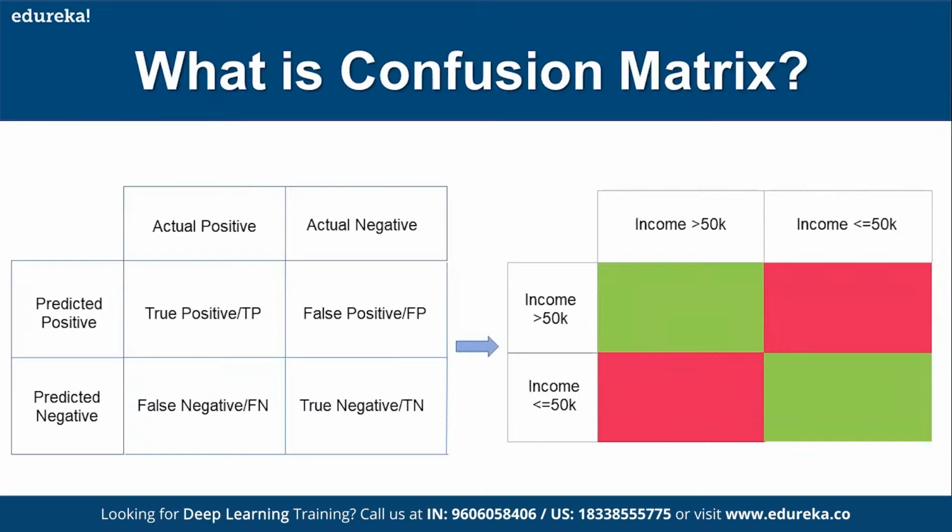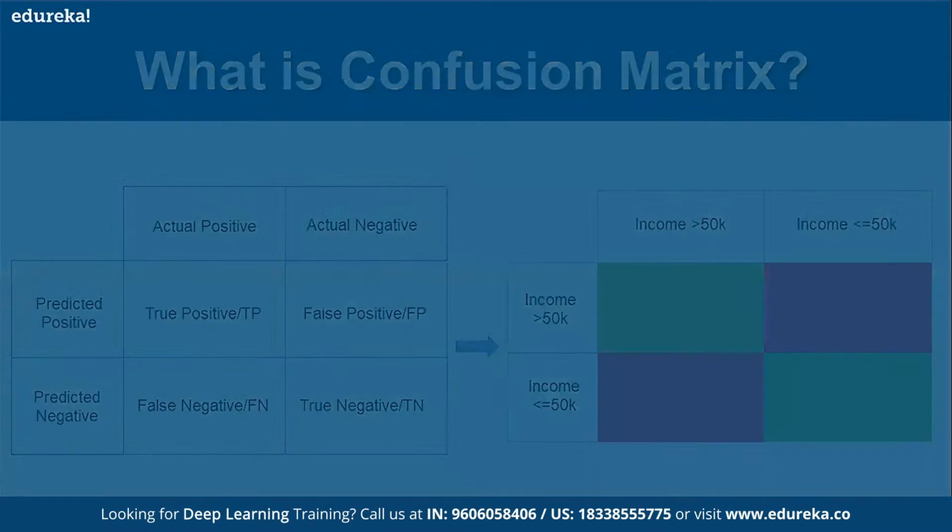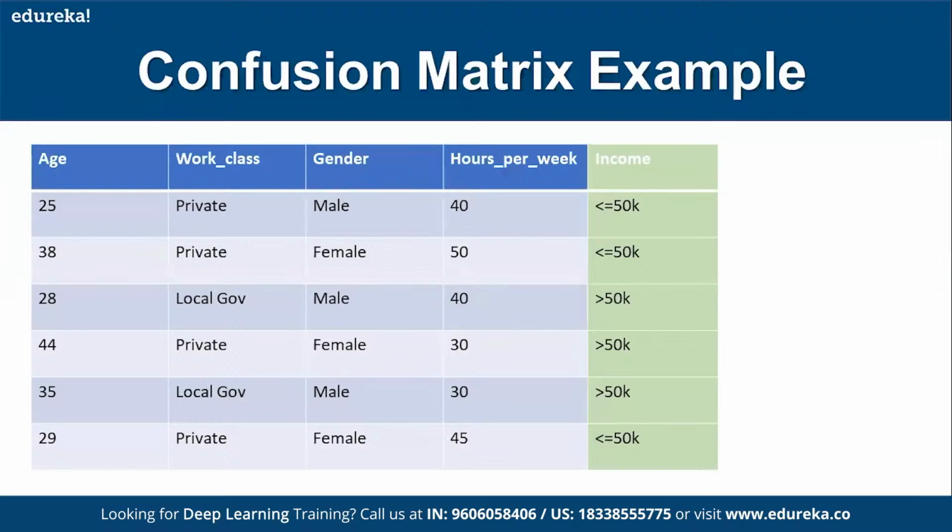Now, let's see this with an example. Let me give you an actual example. If you see, this is the data. In this data set, assume there are employees with different ages, and you have the work class, whether they are working in the private sector or government or public sector, something like that, and the gender, the number of hours they are working, and the salary they are getting, whether it is less than or equal to 50, or greater than 50. This is the category.